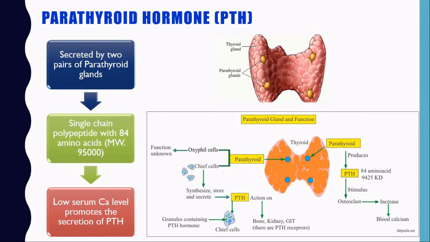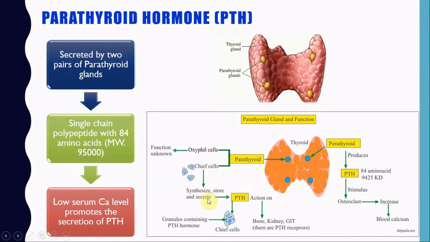Now let's see the role of parathyroid hormone in the maintenance of serum calcium level. Parathyroid hormone is secreted by two pairs of parathyroid glands which are located on the thyroid gland. You can see here. This PTH is a single chain polypeptide with 84 amino acids and its molecular weight is around 9500. Low serum calcium level promotes the secretion of parathyroid hormone. The parathyroid gland mainly consists of two different types of cells, oxyphil cells and chief cells. The chief cells synthesize, store and secrete parathyroid hormone.